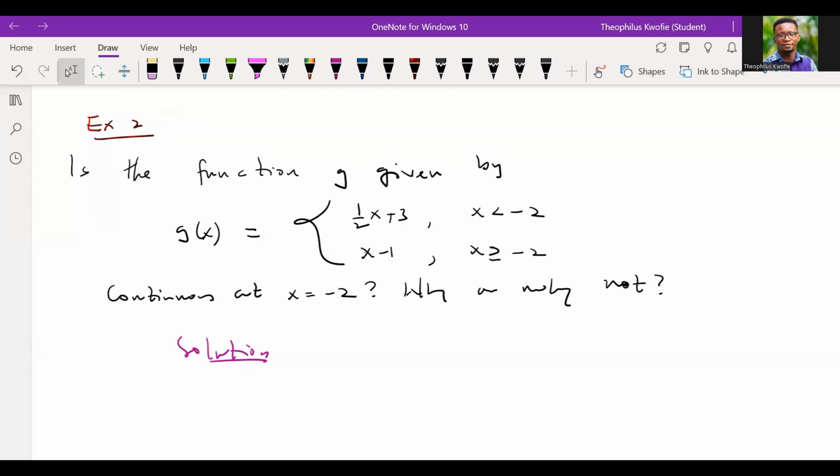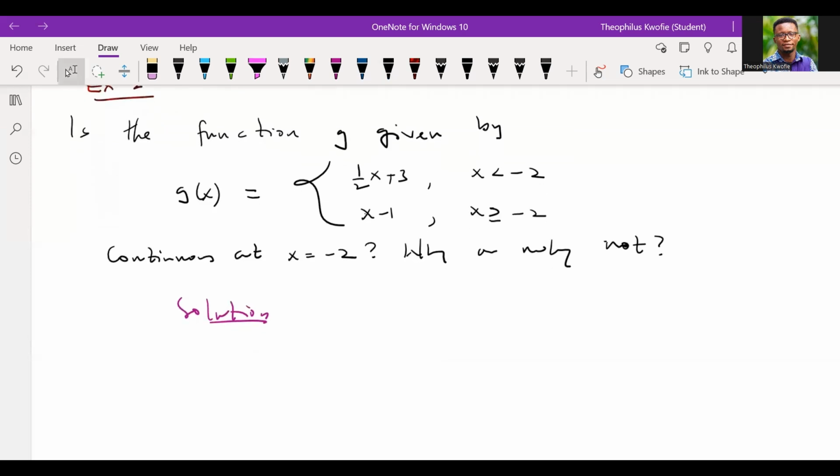So we have to go through the same principles, the same conditions. Remember, we have 3 conditions that we have to meet. The first condition is that the function evaluated at a point a, in this case -2, must exist. The second condition is that the limit of the function as x approaches -2 must also exist. And the third is that the first and second conditions must be the same. In other words, the result must be the same. When that is met, then we claim that such a function is indeed continuous at the point -2, right?